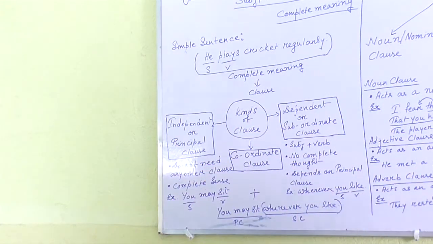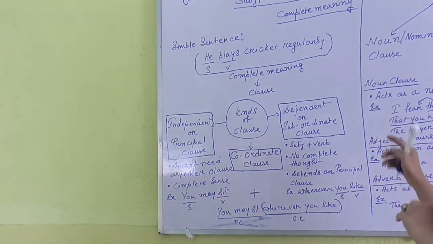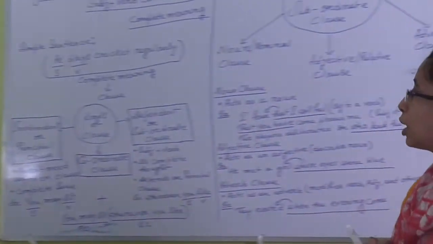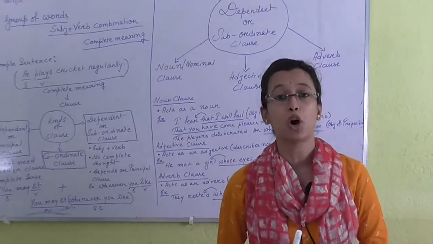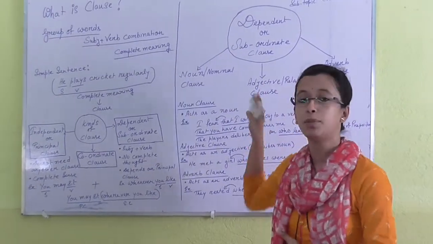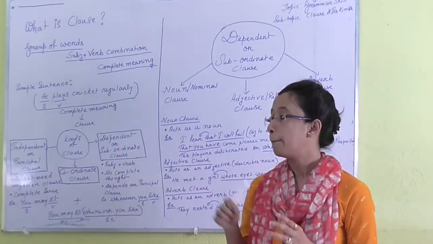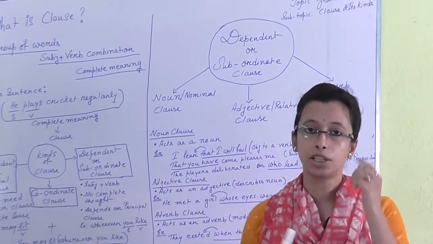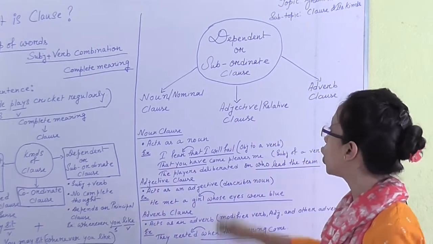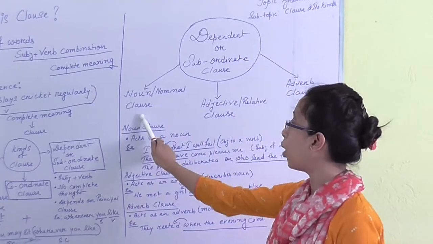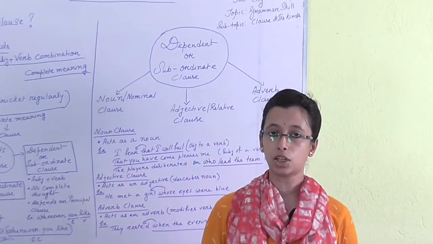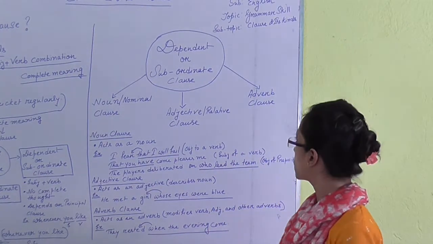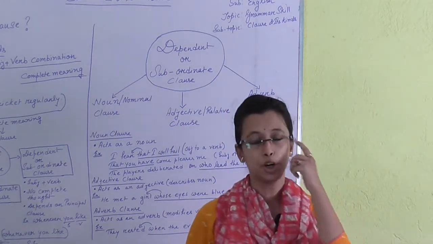Now, after knowing all the kinds of clauses, we come to the dependent or subordinate clause, because this is very important in clauses. Most of the time we need to know about the subordinate clause or dependent clause. A subordinate clause has three kinds. Number one, noun clause or nominal clause. Number two, adjective clause or relative clause, and number three is adverb clause.